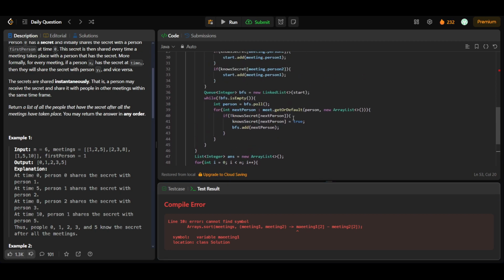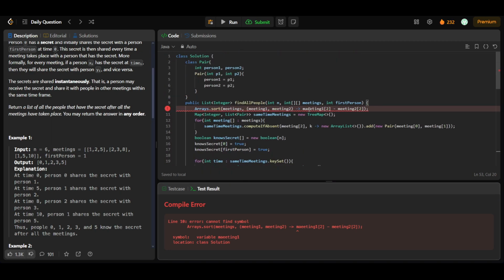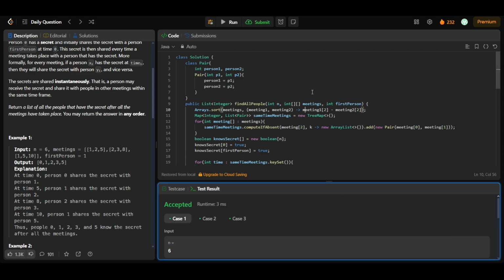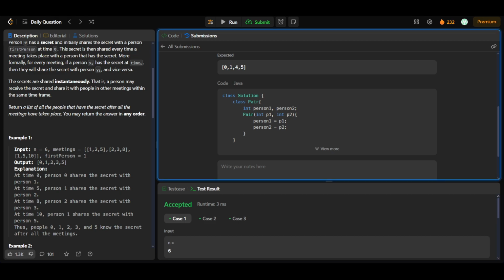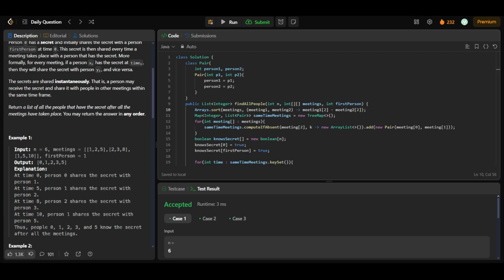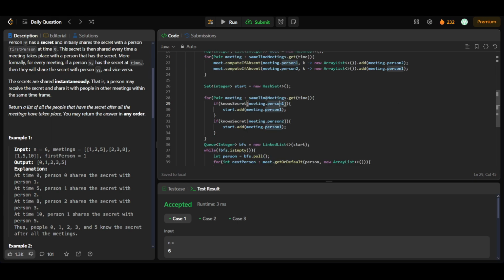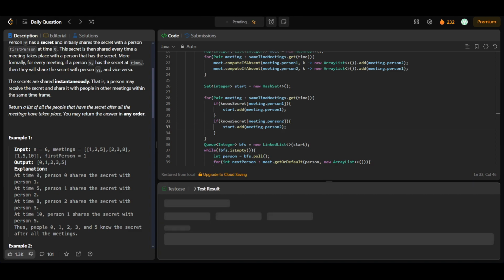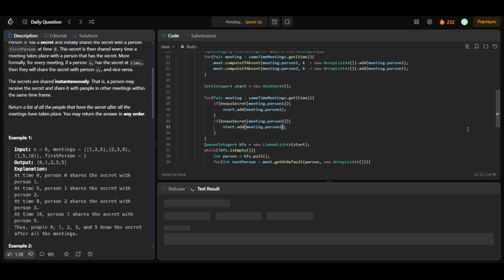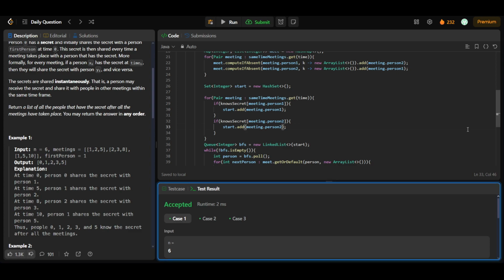So huge lines of code. Yeah, and it's accepted. Now let's submit it. Okay, it says wrong answer. I guess I just should... Okay, so there was this error that I am adding again the person two. Instead I need to add person one to two. Yeah, and now I guess it gets accepted. And now let's submit it.